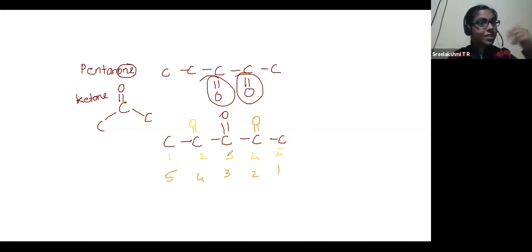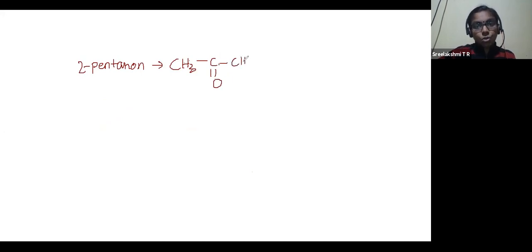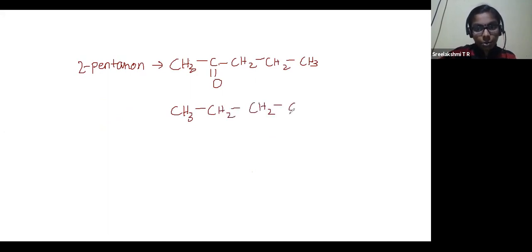See, the compound itself changed. Now let us see, both ways we can do. 2-pentanone, let us write. You can write it in 2 different ways: CH3, C double bond O, CH2, CH2, CH3. Or CH3, CH2, CH2, C double bond O, CH3. Both are same.